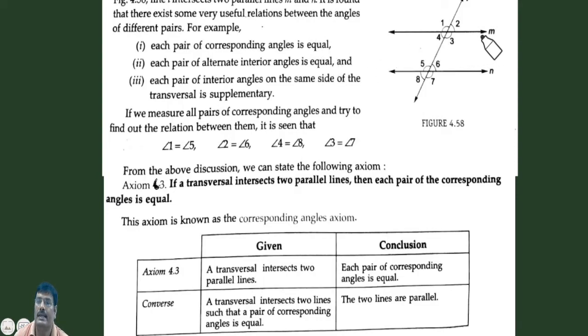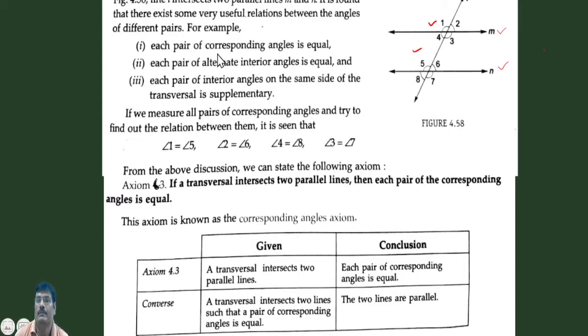Here line M is parallel to line N, and a transversal L intersects M and N at these two points.